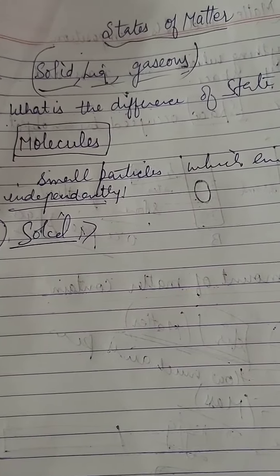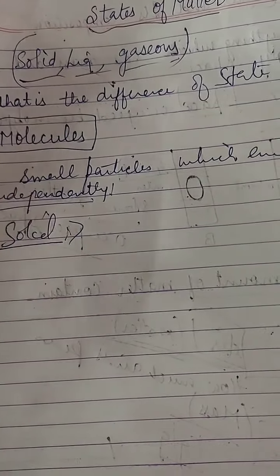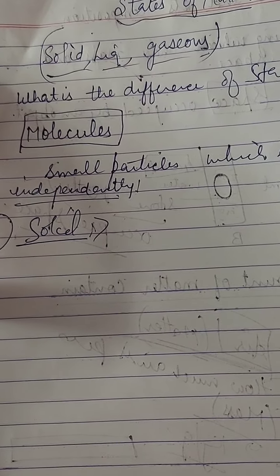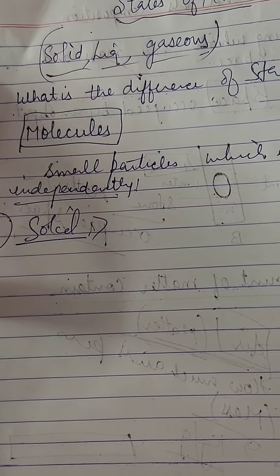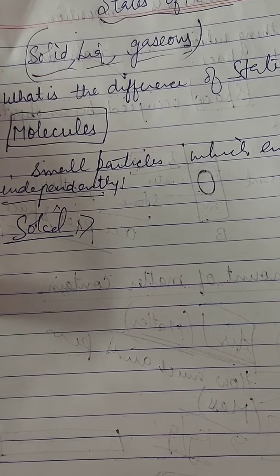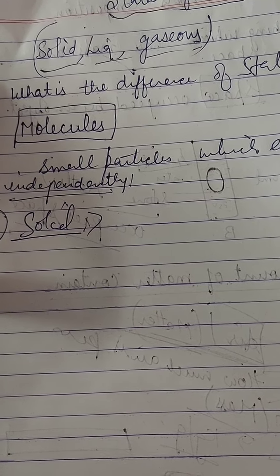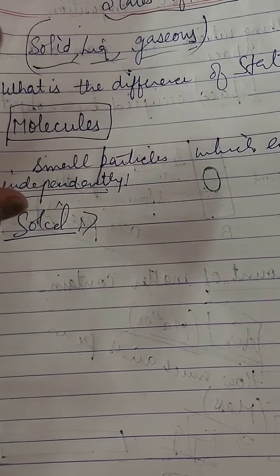Children, let's begin with the next topic, that is states of matter. As you have done in the previous classes, different states of matter, that is solid, liquid, and gases. So now here we will discuss what is the difference between these different states of matter. The major difference is just because of molecules.